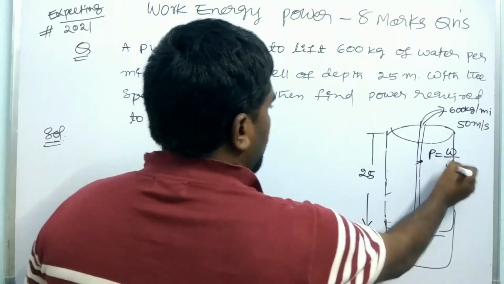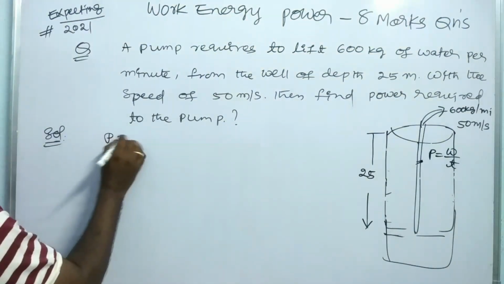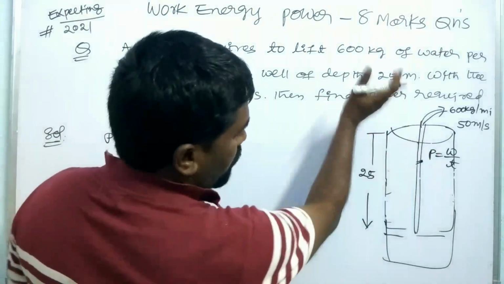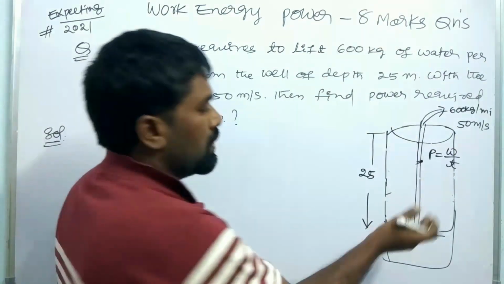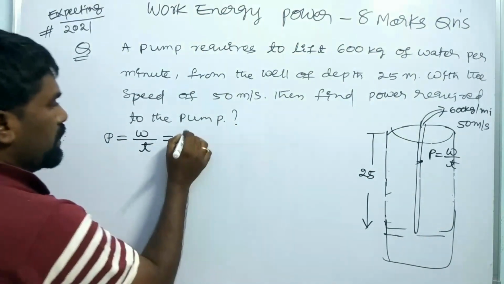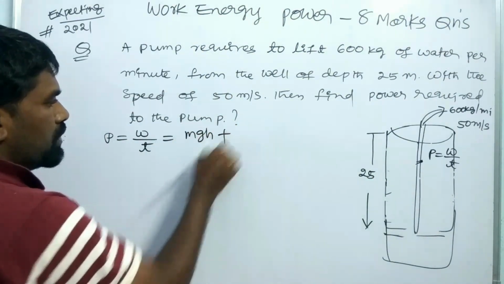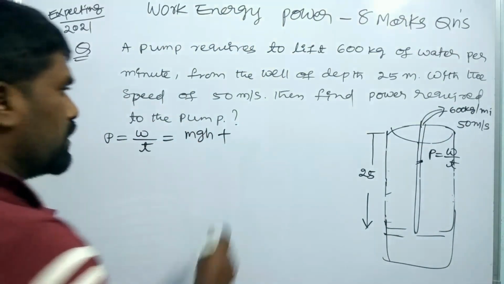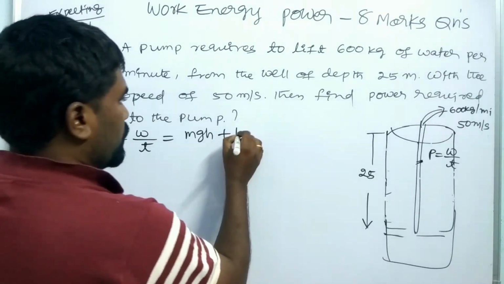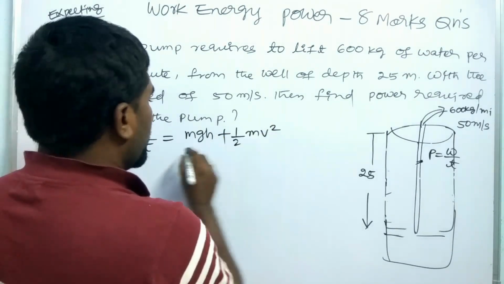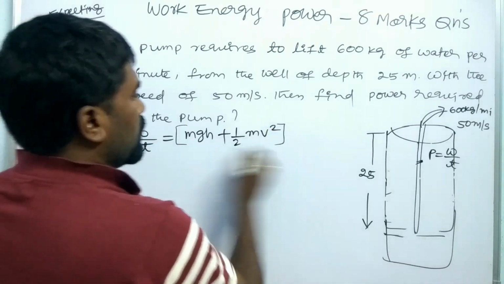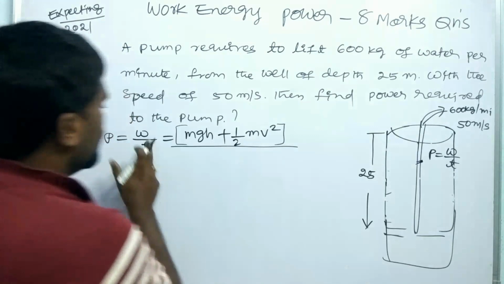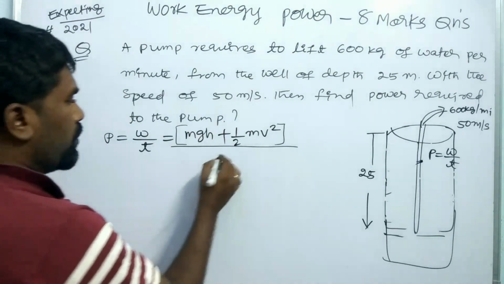Power P is equal to work done by time. Whenever we have to lift an object from a depth or height, the work done is in the form of potential energy, mgh. Also, when it is lifted out, it flows, so it has kinetic energy also. Hence the total work done is mgh plus half mv square, divided by time.